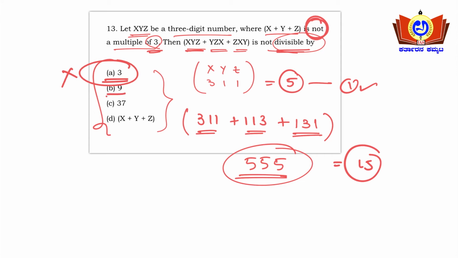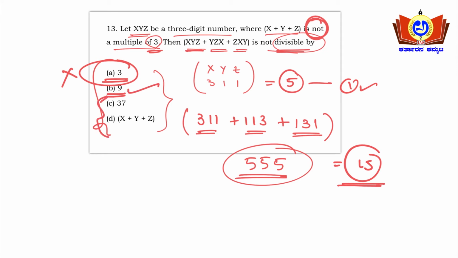So A is not the option here because 555 is divisible by 3, since 15 is divisible by 3. Okay, now 9. See friends, what is the divisibility rule for 9? The same rule as for 3 applies here. So 5 plus 5 plus 5 is 15 here. This 15 doesn't go with 9, so 555 is not divisible by 9 here. So option B will be the right answer.